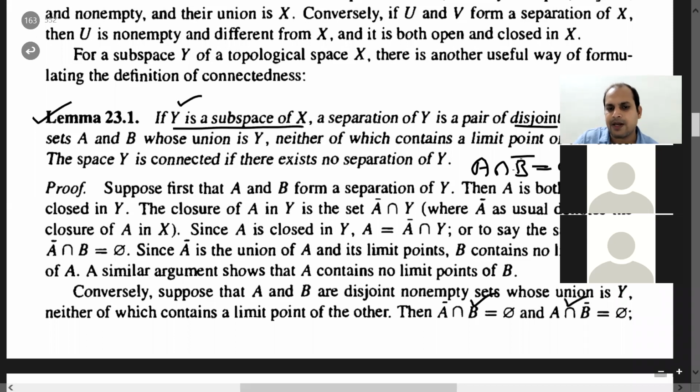So if you find such a pair A and B, both disjoint and non-empty, then we will say that Y has a separation. If there exists no such separation, then Y is said to be connected. I will come to the proof.